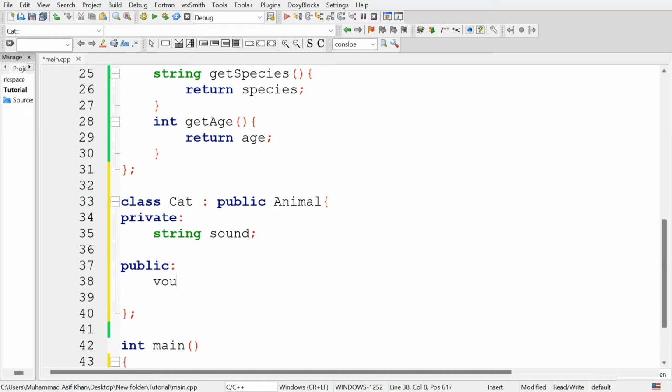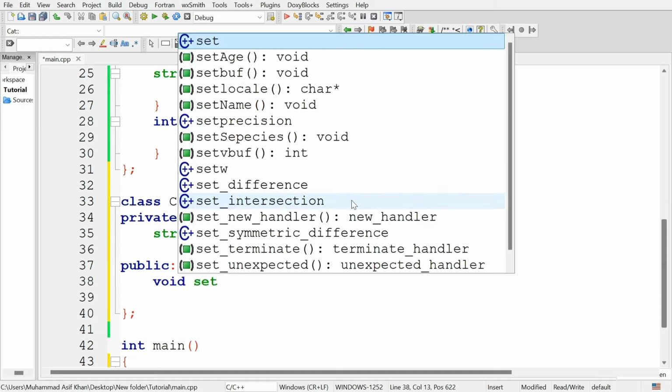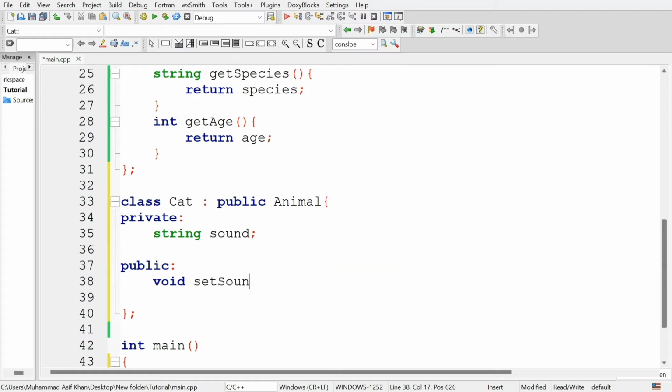So first create a setter method for this sound attribute. So void set sound, and give this a string parameter, and name this s for sound, or you can simply say s for sound.